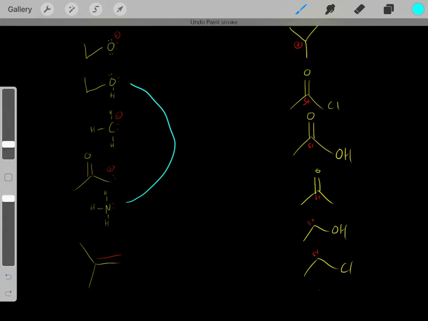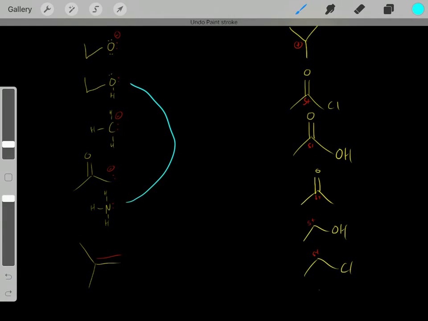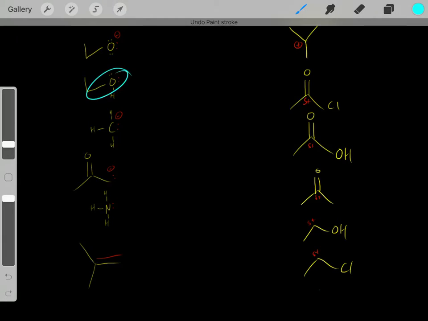So this is greedy and wants to hold on to those negative charge electrons because it's so electronegative. So therefore, it doesn't like losing its lone pairs of electrons. It likes to keep on. So therefore, it's a weak nucleophile. And this is a stronger nucleophile. It's less electronegative, so it doesn't mind losing its lone pairs of electrons forming a bond. So this is a better nucleophile than this one.